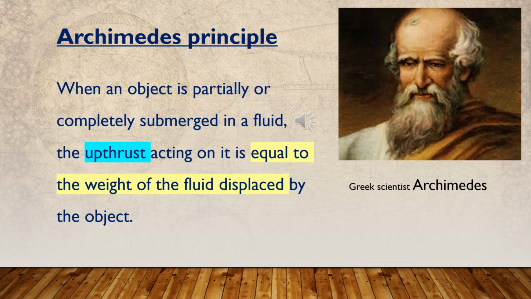Then there is a law expressed by Archimedes: when an object is partially or completely submerged in a fluid, the upthrust acting on it is equal to the weight of the fluid displaced by the object. The Archimedes principle is when an object is partially or completely submerged in a fluid, the upthrust acting on it is equal to the weight of the fluid displaced by the object. That is Archimedes principle.